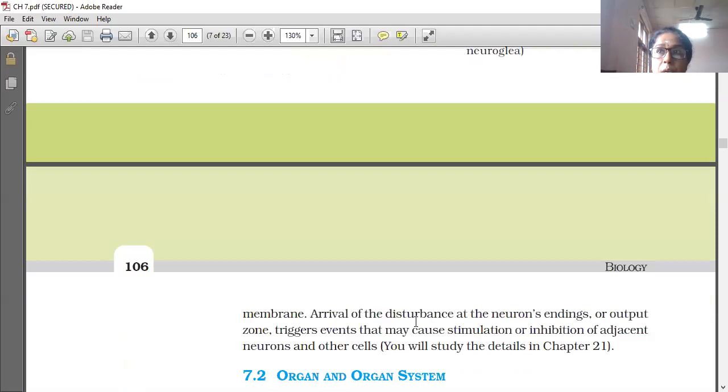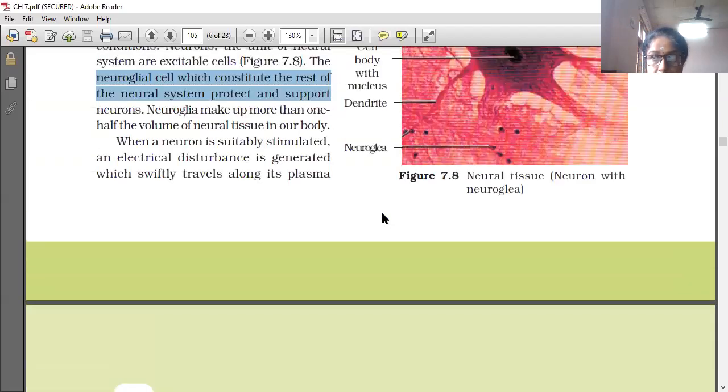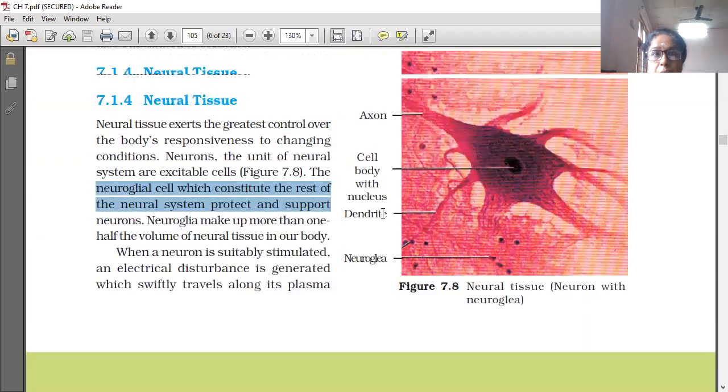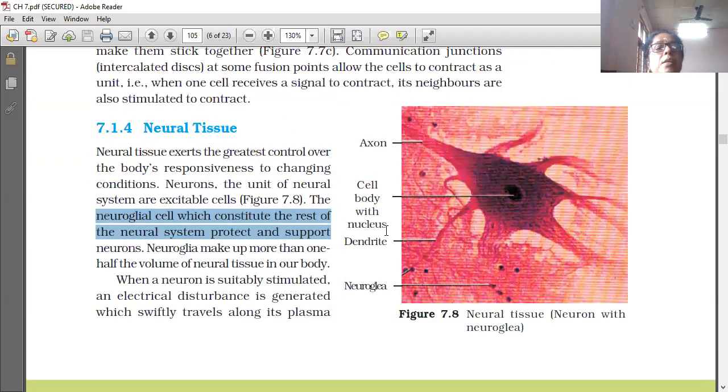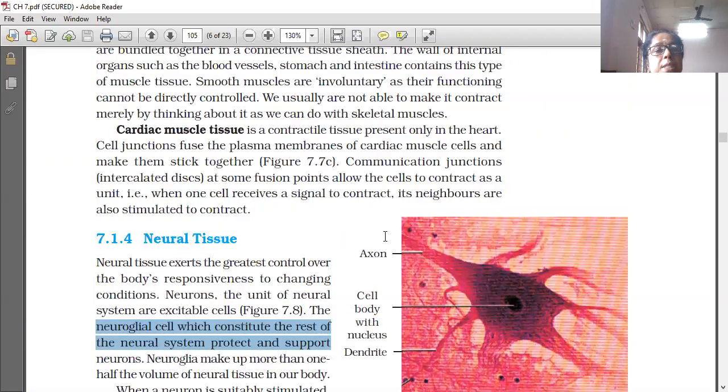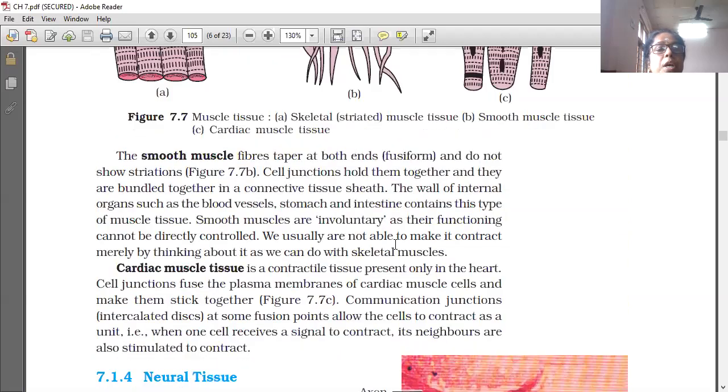So we have now completed the four basic types of tissues. Which are the four basic types? Epithelial tissue, connective tissue, muscle tissue and neural tissue.